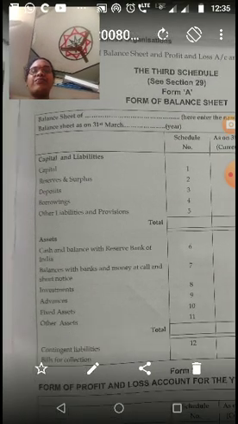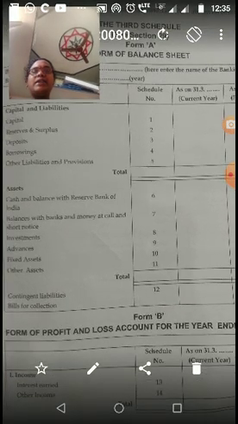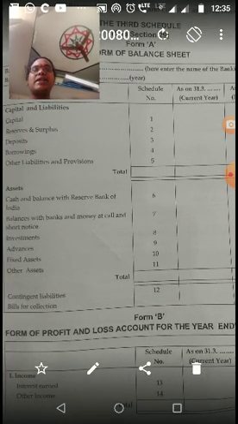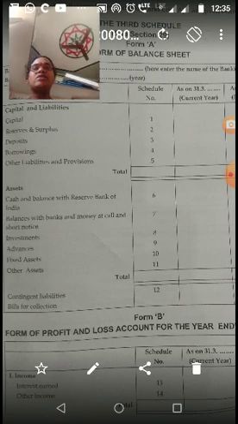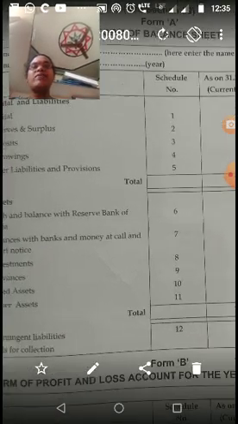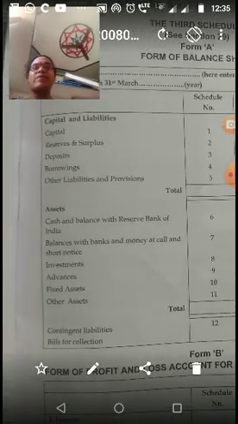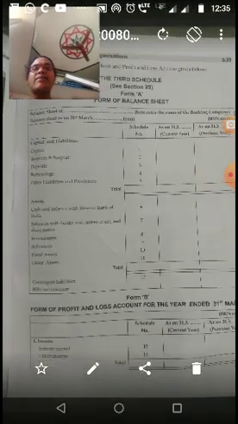Now the contingent liabilities and bills for collection, that is Schedule 12. So this is the pro forma of the balance sheet of a banking company.